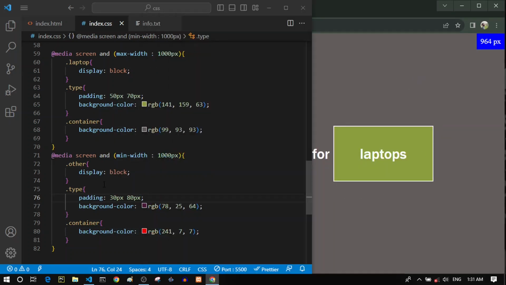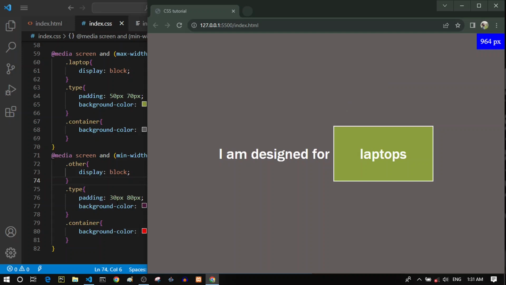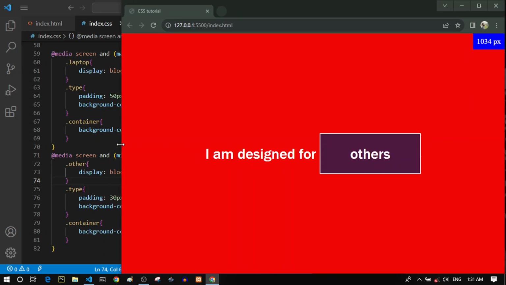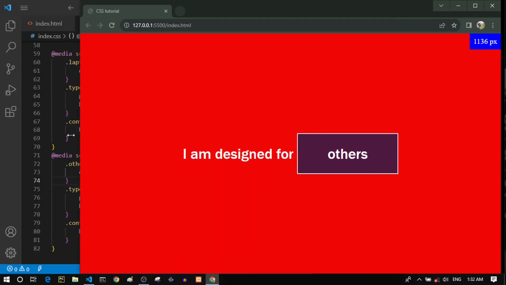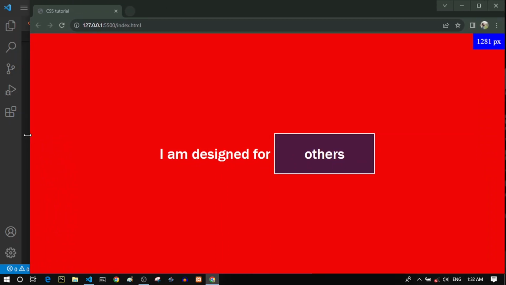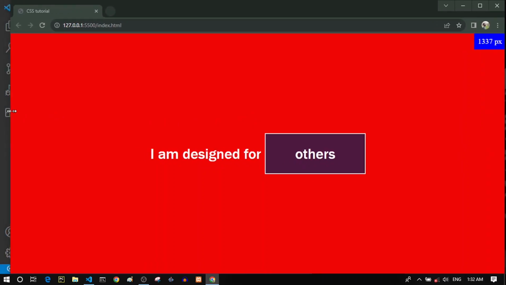So right now this condition is not true, because we are under 1000 pixels. But if we cross 1000 pixels, you can see that it displays that I'm designed for others, and it shows that this is a larger screen. And you can see that it's 1041 pixels. And if we keep increasing the browser, it will never change, because we have said that we care about the minimum width. So if the minimum width is 1000 pixels, we consider it other stuff, and we haven't specified the maximum width, so it will always be true in this case.